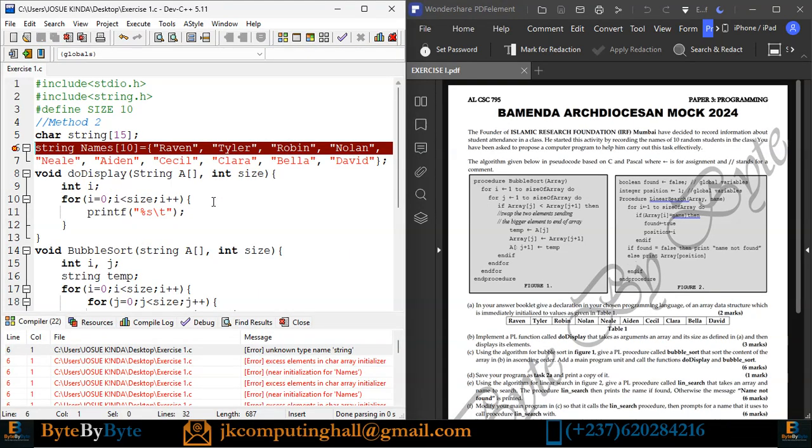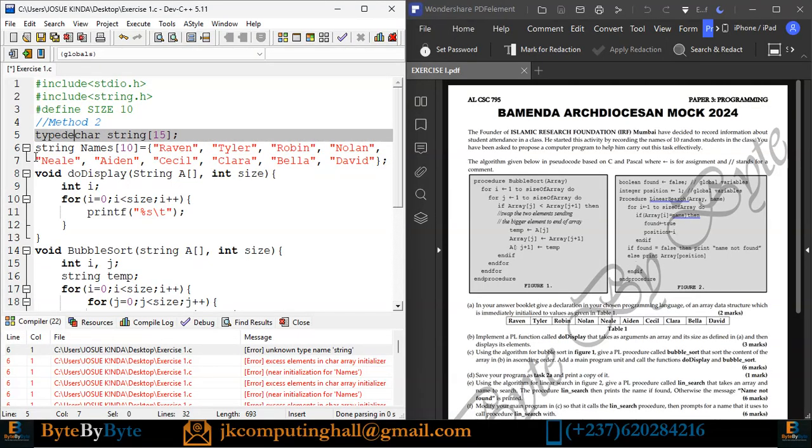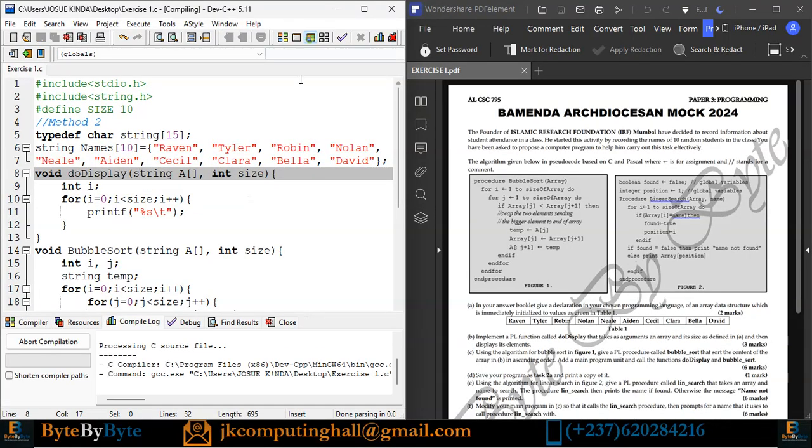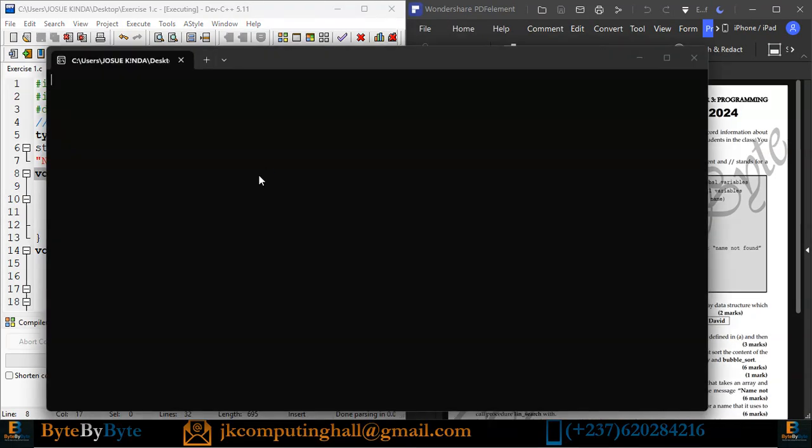So when I run, I have an error. And what is the error saying? Unknown type string. Oh, yes. First of all, I need the keyword typedef. Good. This makes sure that you are creating your new data type, because it is this keyword, type definition, that makes string a new data type. When I run now, I have an error again. Yes, because you know that C is case sensitive. So string with small s. So yes, it should be with small s. When I run now, let us see.